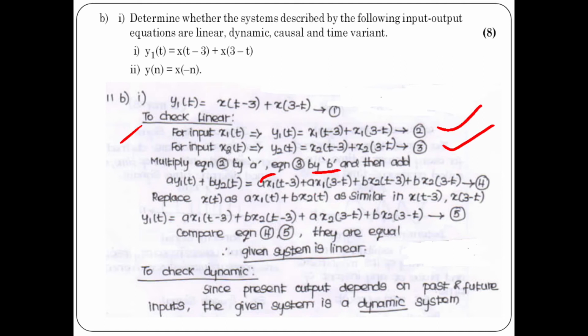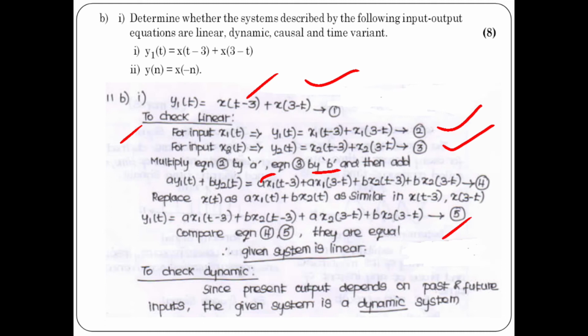Okay, replace x of t in the first equation. Replace x of t as a x1 of t plus b x2 of t, similarly in these two expressions. So what we will do? We will write a x1 of t minus 3 plus b x2 of t minus 3 plus a x1 of 3 minus 2 plus b x2 of 3 minus 2.